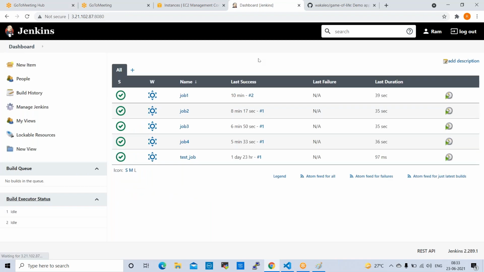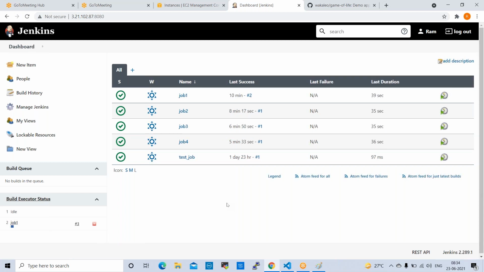Now, what I will do, I trigger job 1. When I trigger this job 1, build now, all the jobs will run. Yeah, job 1 started. See here. Job 1 is started, job 1 running. Once it is complete, job 2 will be available in build queue, then job 2 will run.